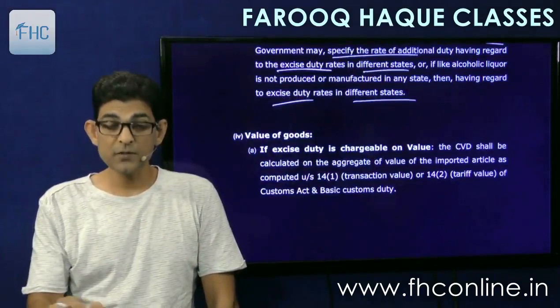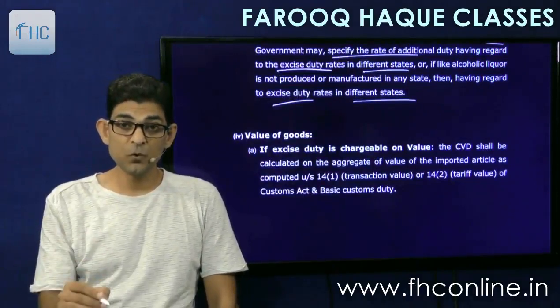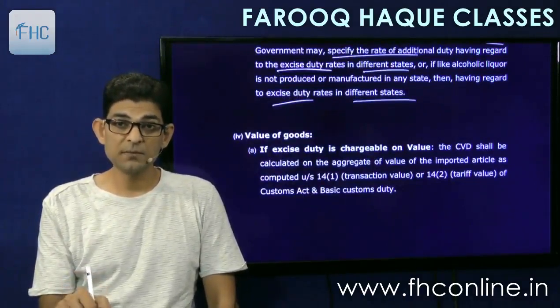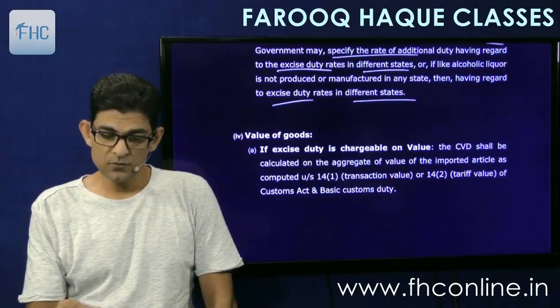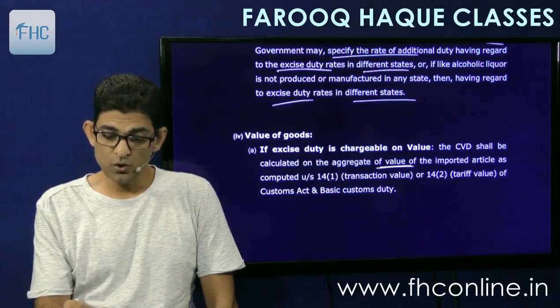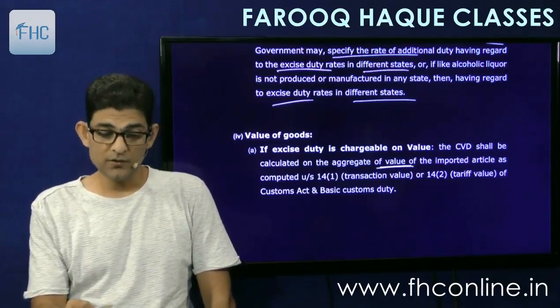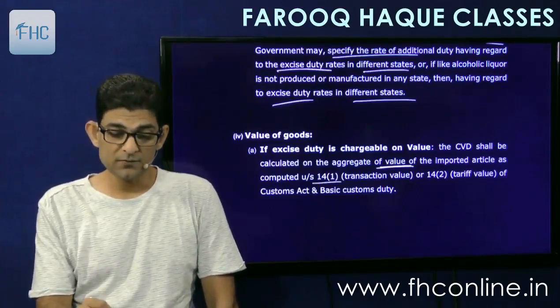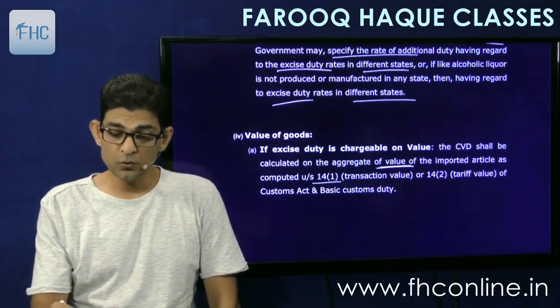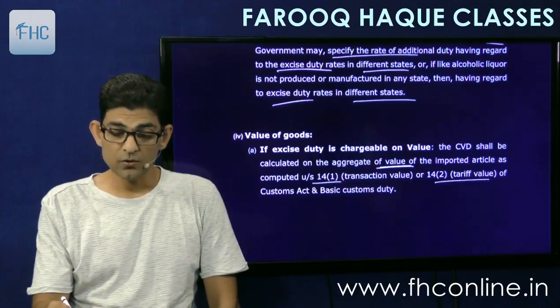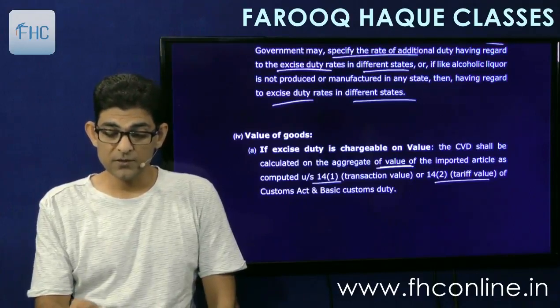Then value, as I told you, value will be the import value plus the basic custom duty thereon. So it says excise duty chargeable in value, the CVD, countervailing duty, shall be calculated on aggregate of the value as computed under section 14(1), that is transaction value, we'll study in valuation chapter, or 14(2), that is tariff value of the Customs Act, and basic customs duty.